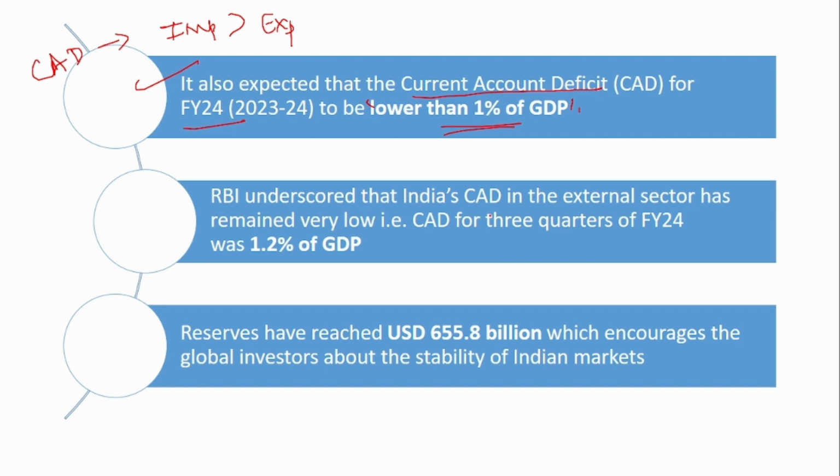And RBI understands that India's current account deficit, in the first 3 quarters of financial year 24, was around 1.2%, and for the last quarter it is expected to be less than 1%. That is why they are telling that the total for the financial year 24 itself is expected to be less than 1%. And the foreign reserves of RBI have also touched a very high, currently at 655.8 billion. This encourages the global investors about the stability. Since you have a lot of forex reserves, this is expected to cover around 11 months of import. So this gives confidence to the other global investors.